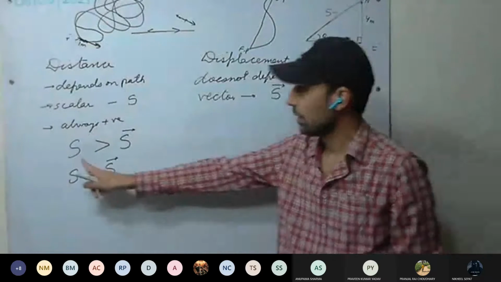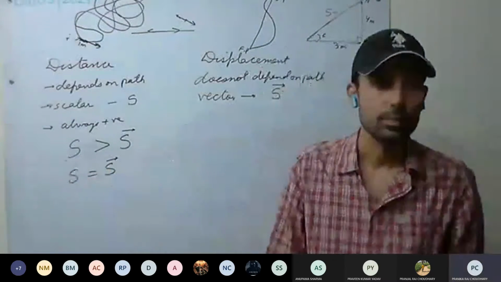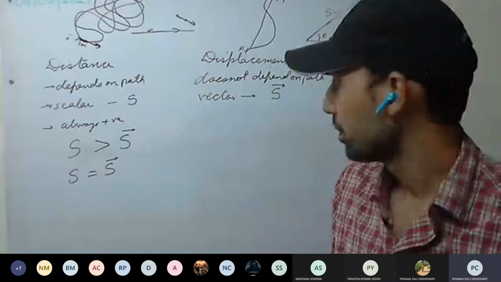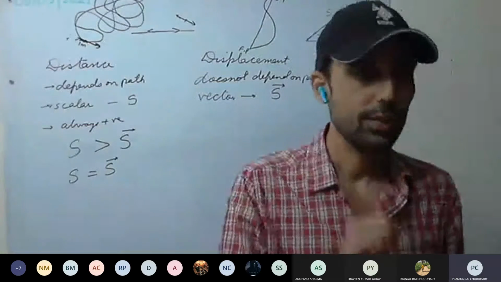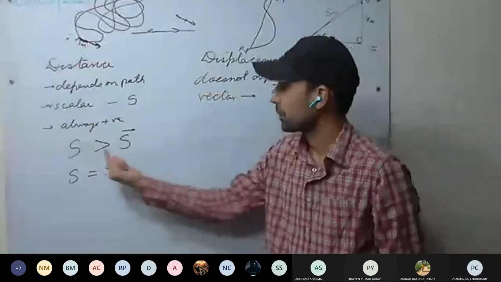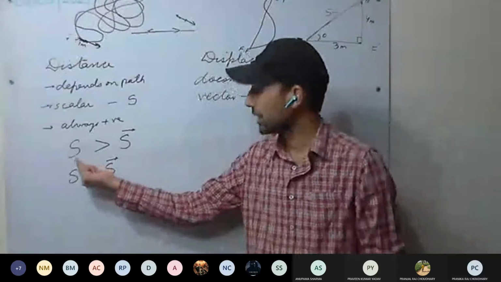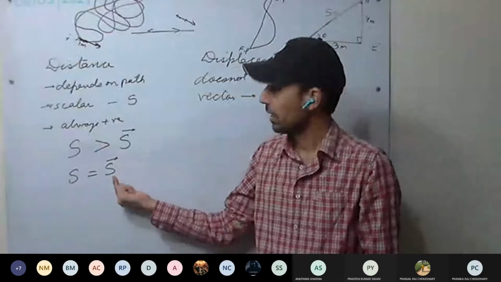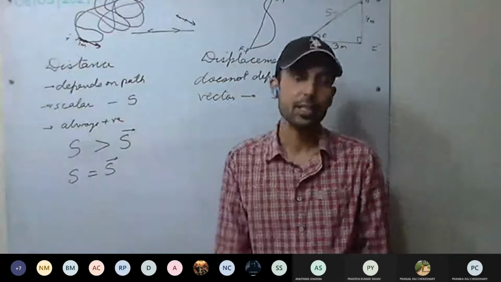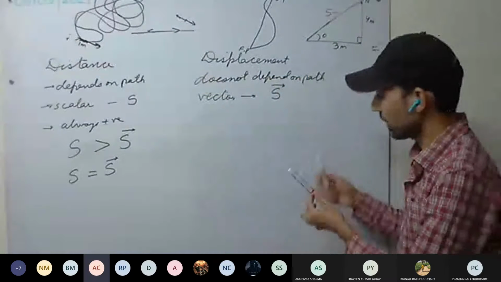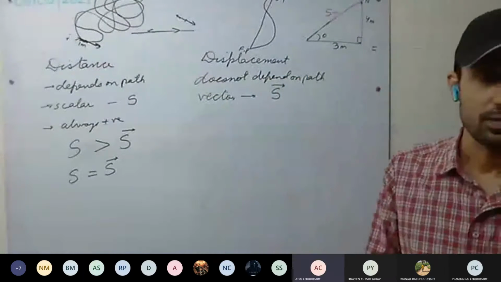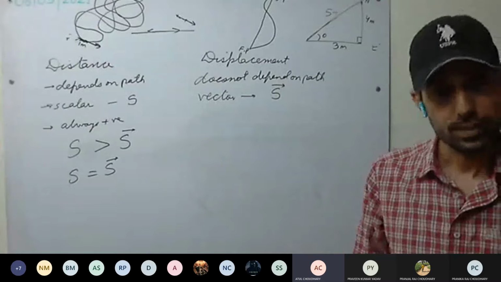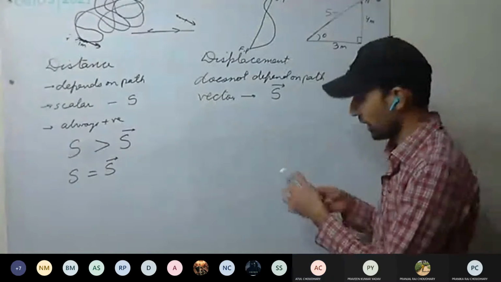The magnitude I'm saying here. Can displacement be greater than distance? Here I'm saying distance is always greater than or equal to displacement, but displacement cannot be greater than distance. If displacement would be greater than distance, then the shortest distance would be displacement only. It is never possible.